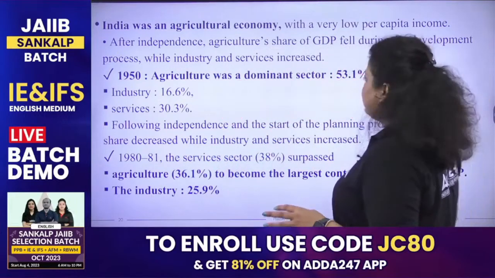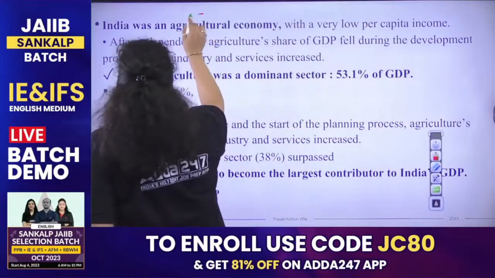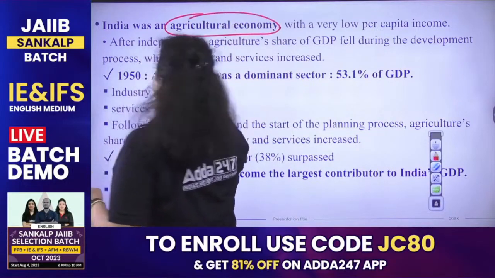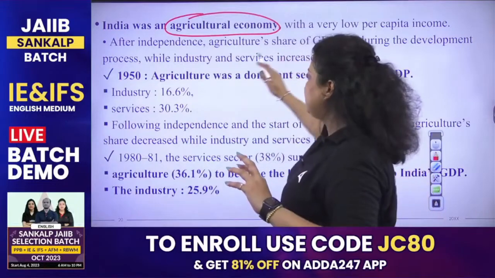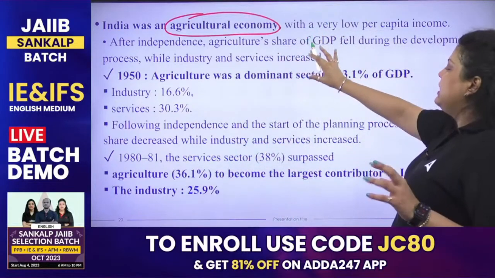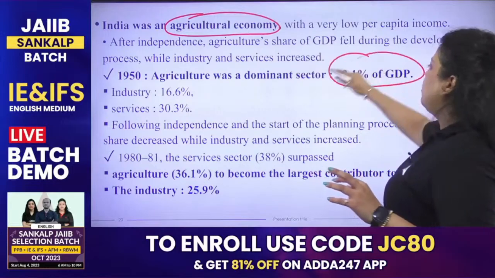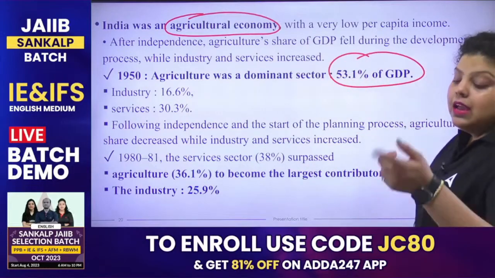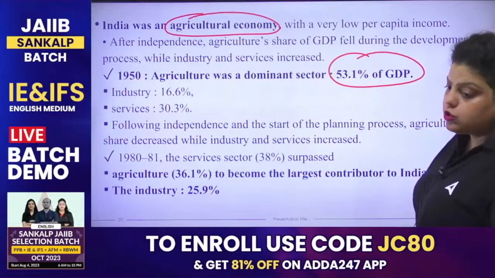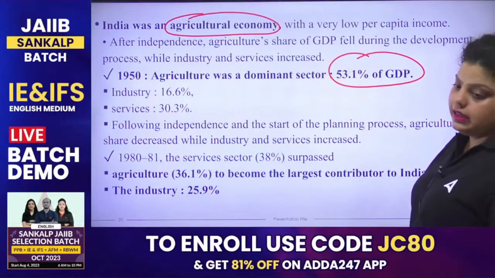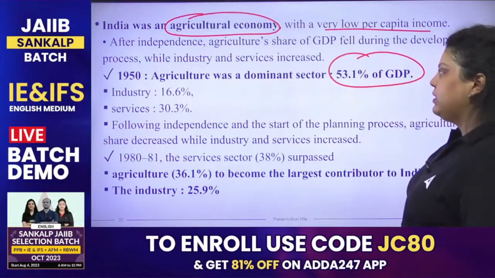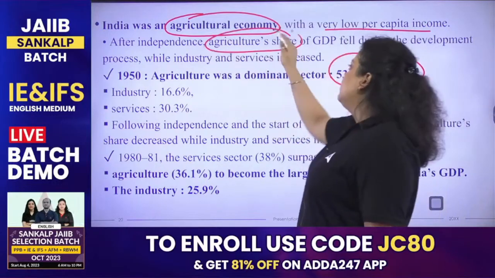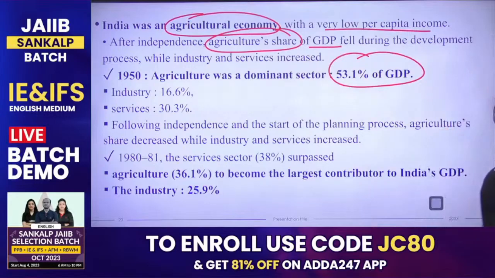Okay, so what this paragraph is saying, India was an agriculture economy. It used to be, because if we talk about agriculture, it used to contribute more than 50% in the income as well as in the employment generation also. That's why India used to be known as agriculture economy, but with a very low per capita income. So after independence, agriculture share of GDP fell during the development process while industry and services increased.